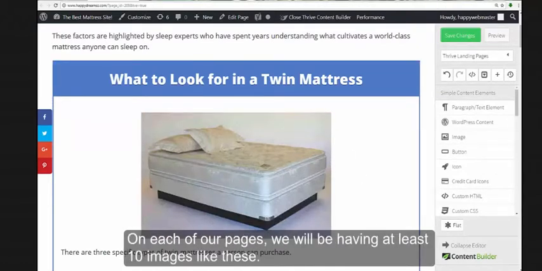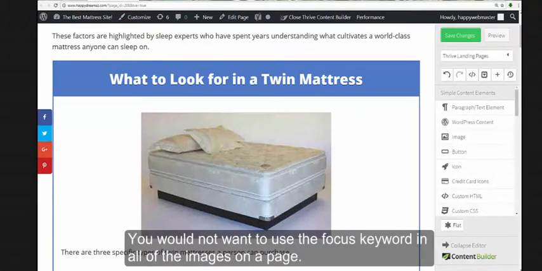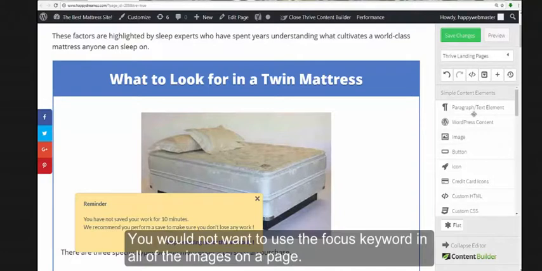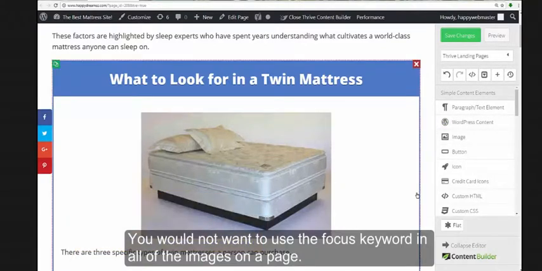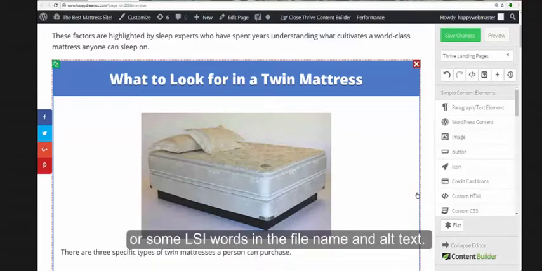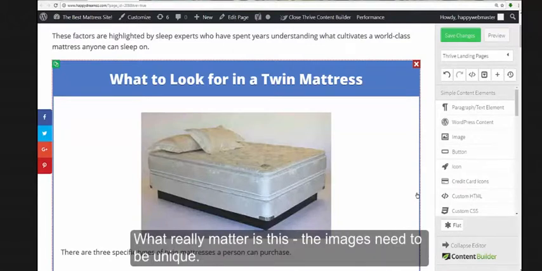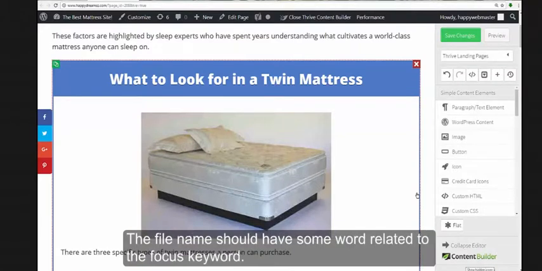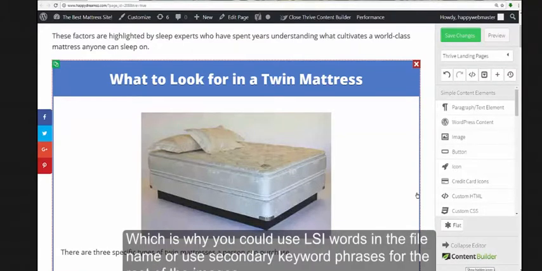On each of our pages, we will be having at least 10 images like these. You would not want to use the focus keyword in all of the images on a page. Optimize maybe 2 of the images, and for the rest of the images, use secondary keywords or some LSI words in the file name and alt text. What really matters is this: the images need to be unique. The file name should have some word related to the focus keyword, which is why you could use LSI words in the file name or use secondary words for the rest of the images.